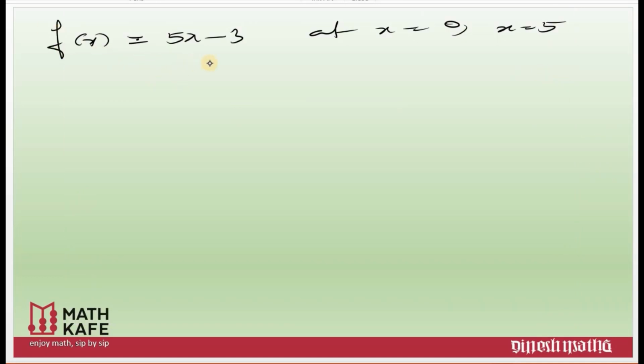f of x is equal to 5x minus 3, and we need to check the continuity at x is equal to 0 and x is equal to 5. Let us see the first part. I need to check the continuity at x is equal to 0.